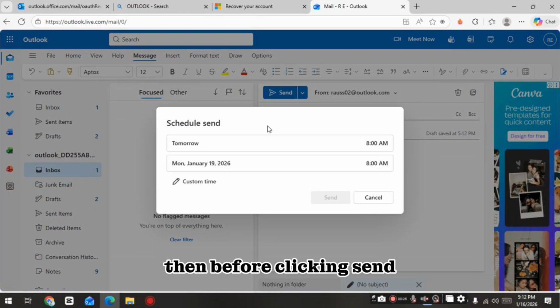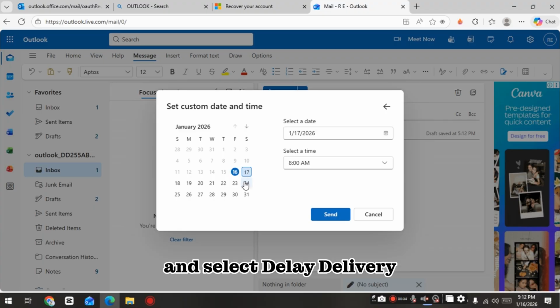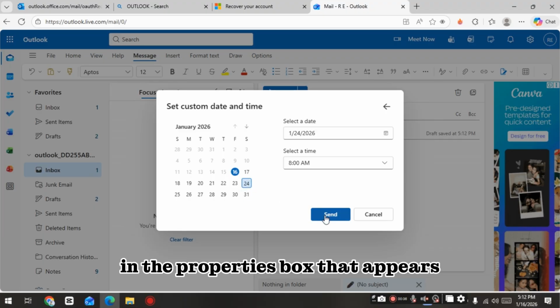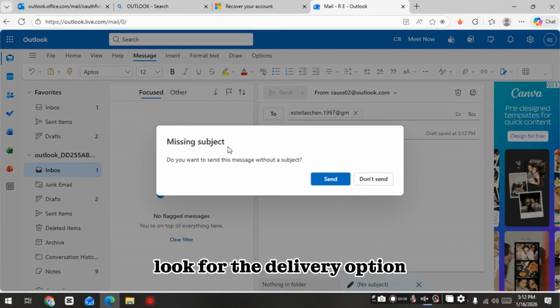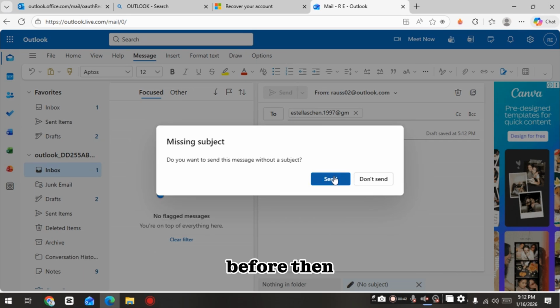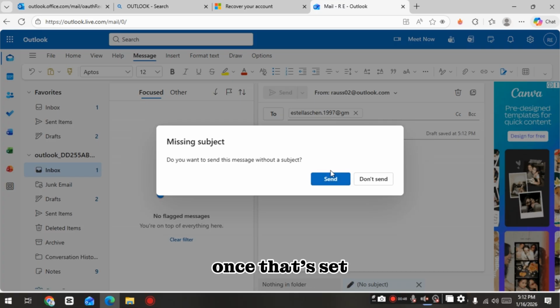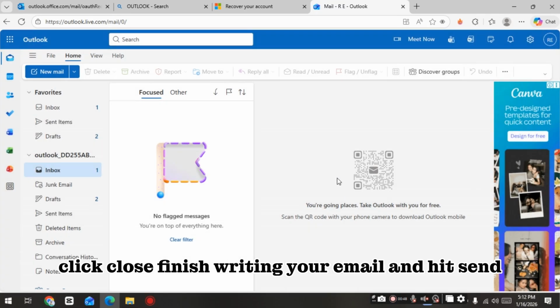usual. Then, before clicking send, go to the options tab at the top of the message window and select delay delivery. In the properties box that appears, look for the delivery options section and check the box that says do not deliver before. Then, choose the date and time you want the email to be sent. Once that's set, click close, finish writing your email, and hit send.